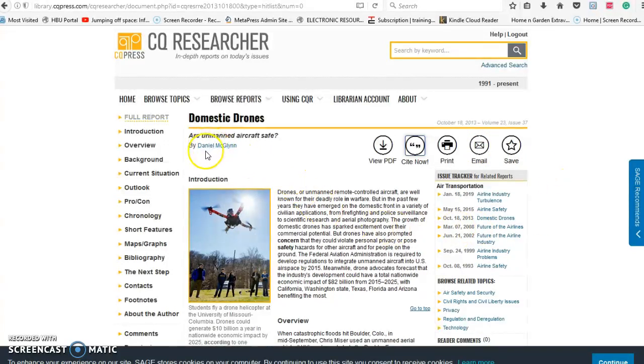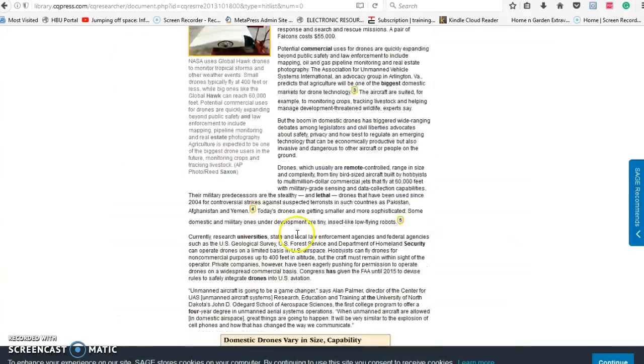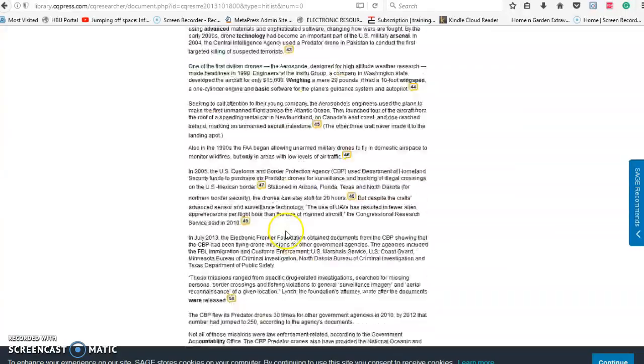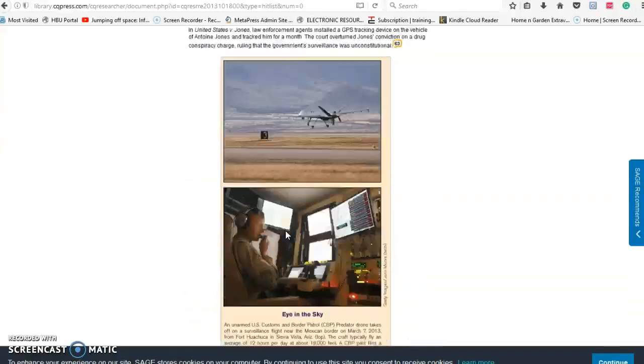And you notice that this article was written, I think I said 2013, but over on the right side it says Issue Tracker for related reports. And there's different reports from air transportation on the airline industry turbulence. So this is going to talk about drones also. Airline safety, and here we go back to the article I mentioned earlier. This is just one place to get some background information. So you could actually go down to the chronology portion of this and get a background on drones.